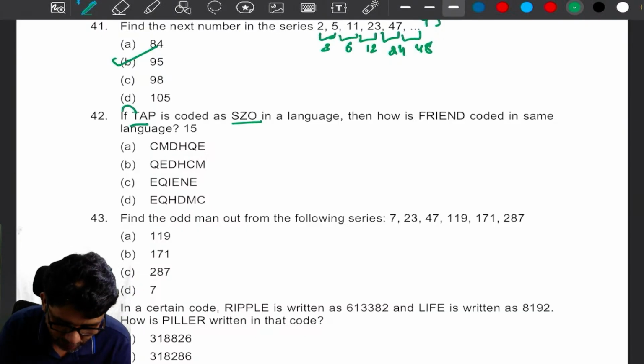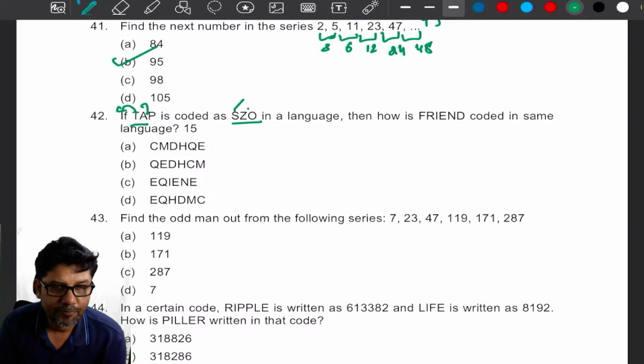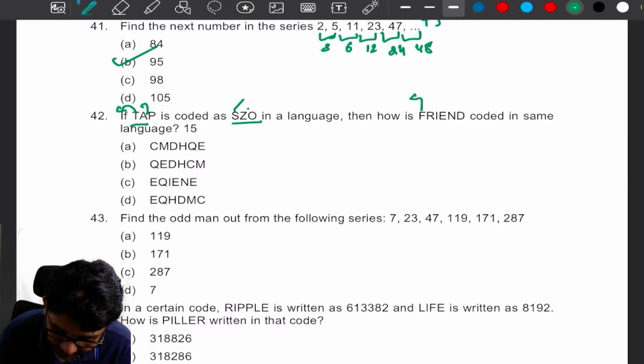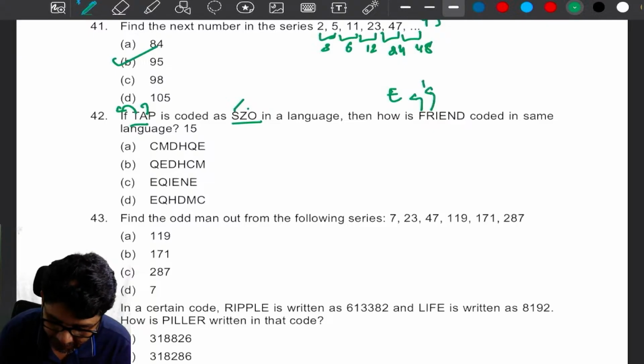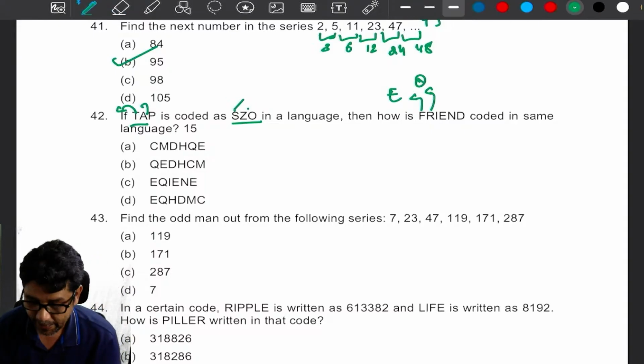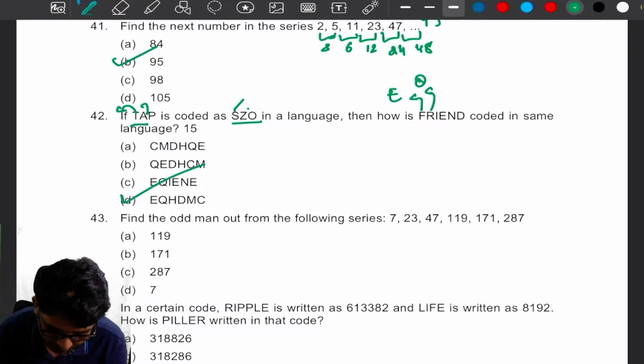Now, TAP is coded as SZO. The previous letter of T is S, the previous letter of A is Z, the previous letter of P is O. Same way, F, E, R, Q, I, H. So, option D.